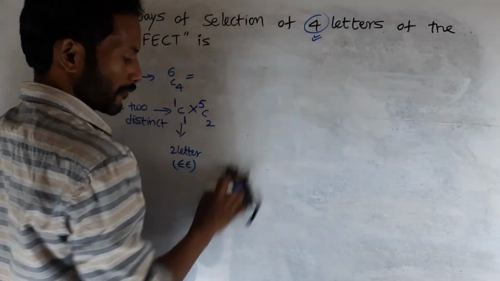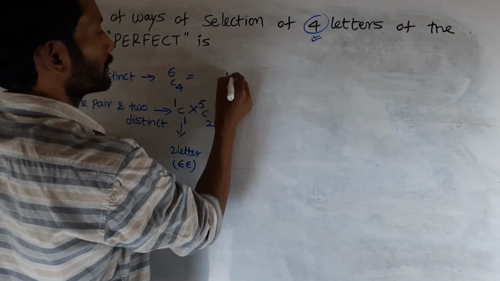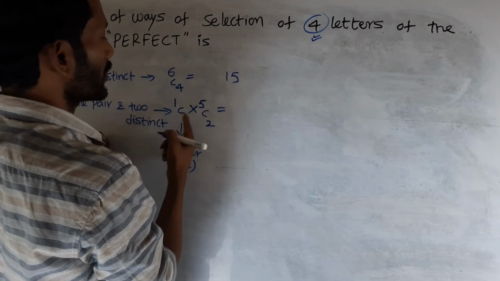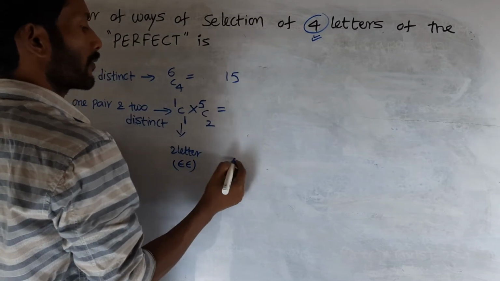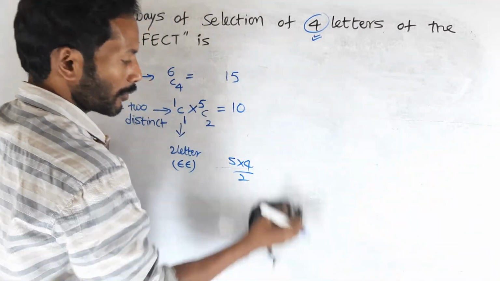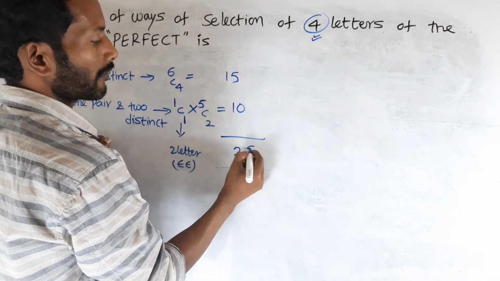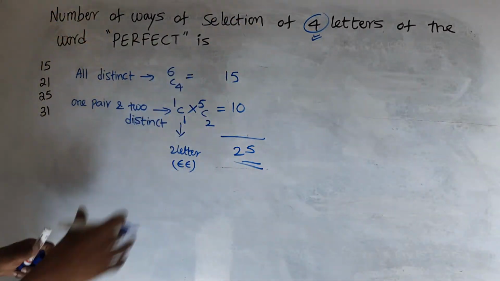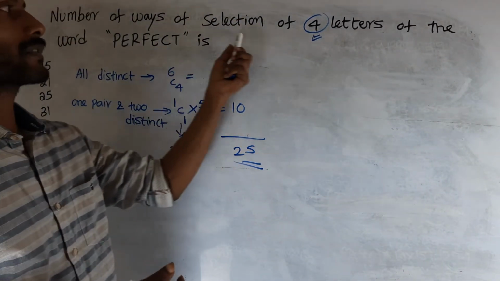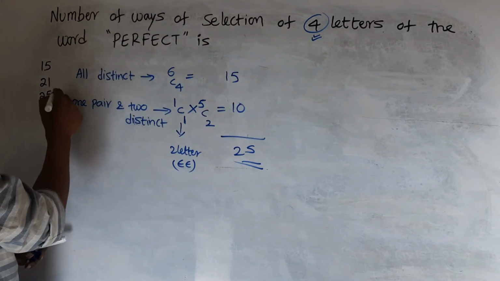6C4 is 6 factorial by 4 factorial into 2 factorial, 15. So 1 into 5C2: 5 into 4 by 2, 10. 1 into 10. So total possibilities are 15 plus 10, 25. The number of ways of selection of 4 letters of the word PERFECT is 25. So the third one is the right option.